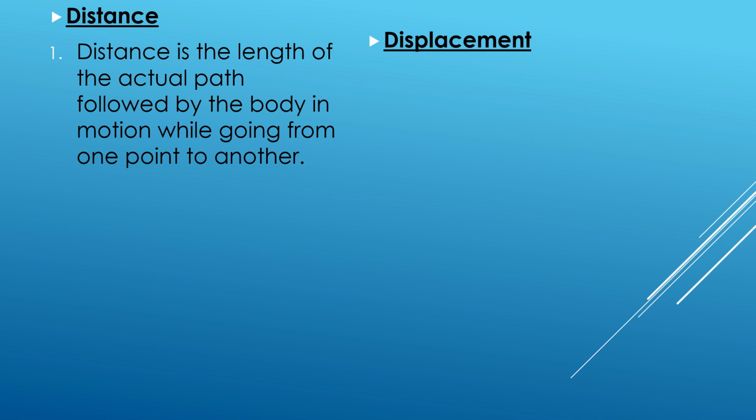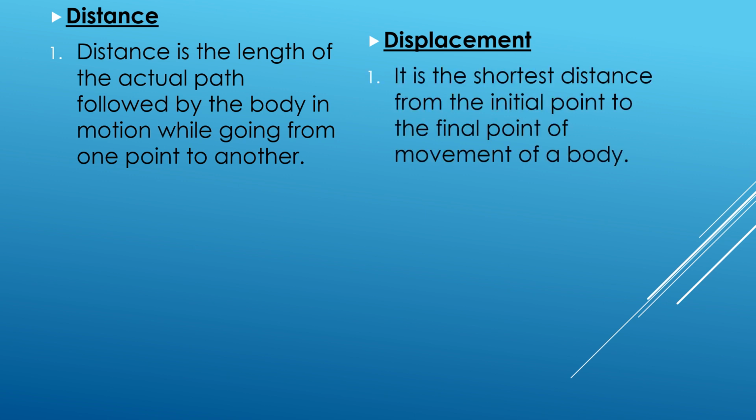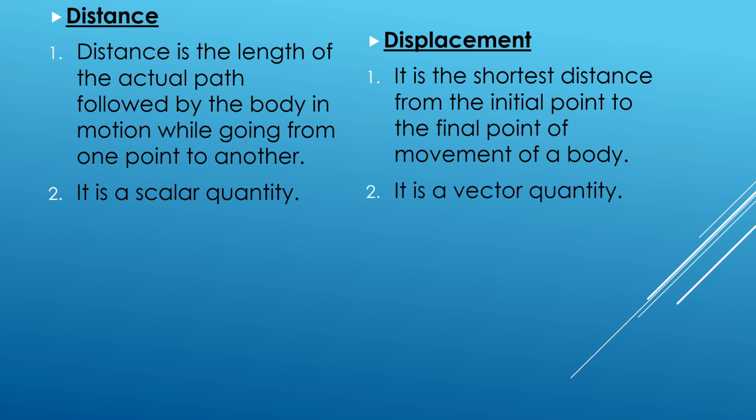Distance is the length of the actual path followed by the body in motion while going from one point to another. And the definition of displacement is the shortest distance from the initial point to the final point of movement of a body. Then distance is a scalar quantity and displacement is a vector quantity.